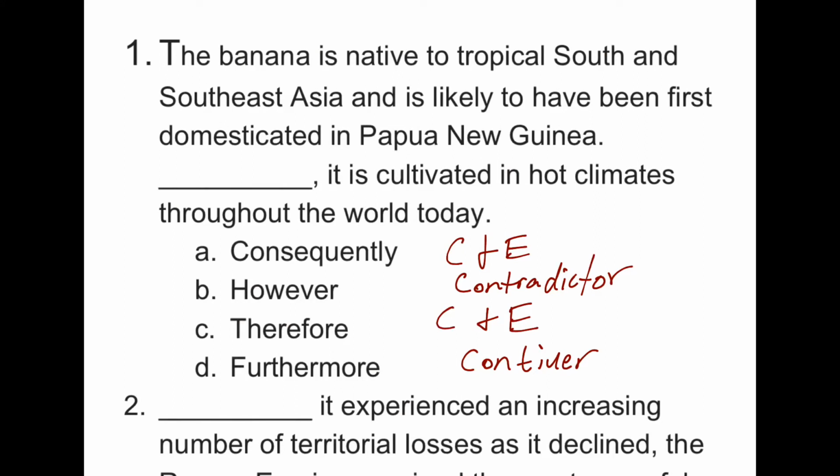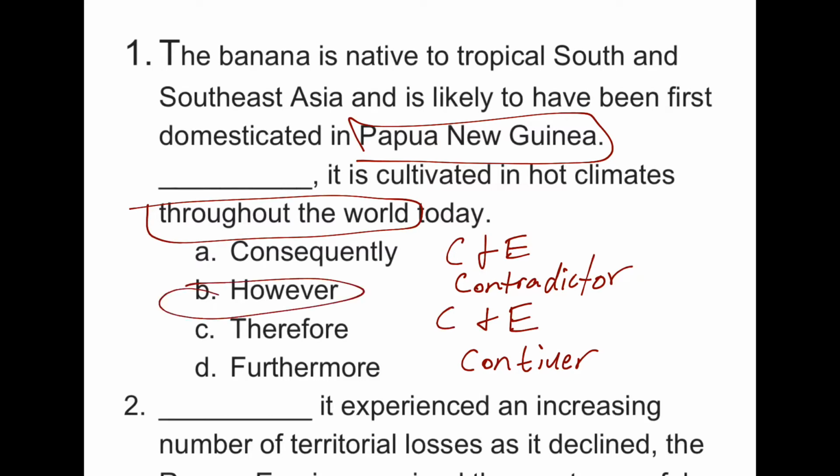Sometimes it can be helpful, given multiple choice questions, to consider the categories of the different transitions. Here we have two sentences, the first one about bananas being domesticated in a particular place, and the second sentence shows how they are cultivated throughout the world. So they're definitely different from each other. Turns out B, however, the only contradictor, is the correct answer.